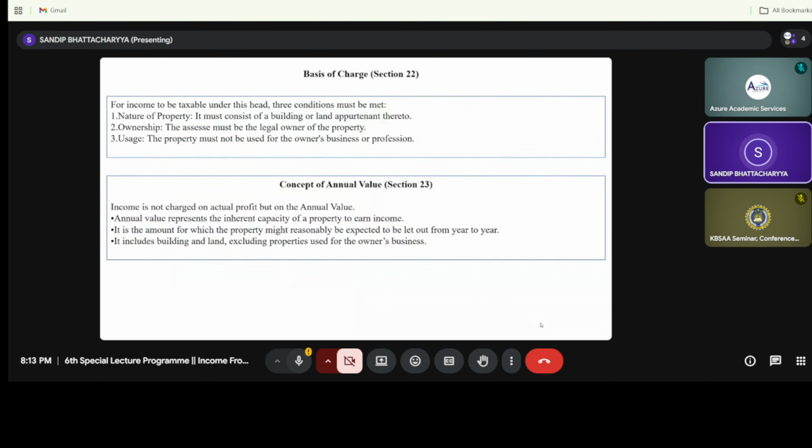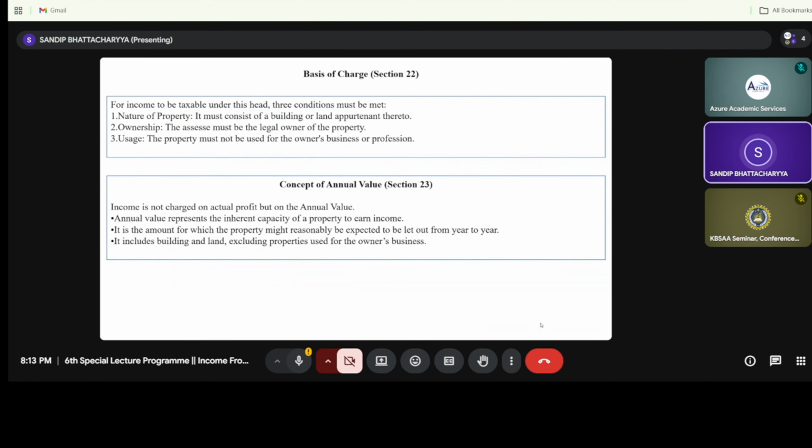So the first thing is the basis of charge, that is under section 22. For income to be taxable under this head, three conditions must be met. Your question probably, sir, is what are the three conditions? The first condition is that it must consist of a building or land appurtenant thereto. This can be a building or an apartment, that is, a construction form. If it is not in a construction form, it cannot be determined as house property income. Second is the ownership.